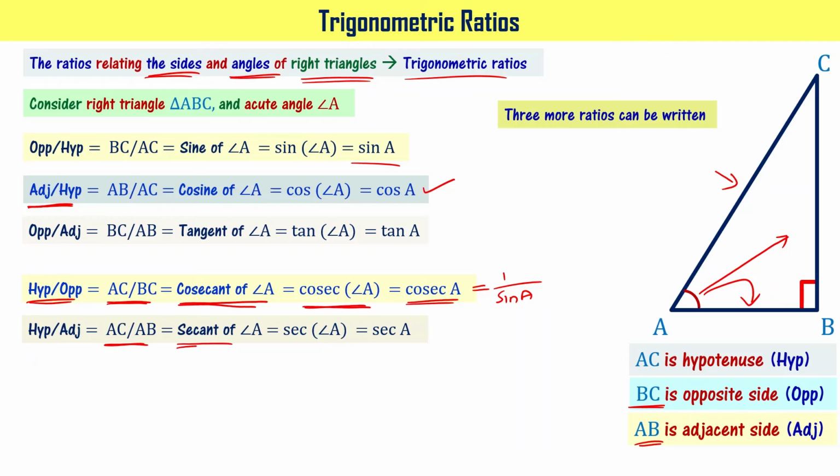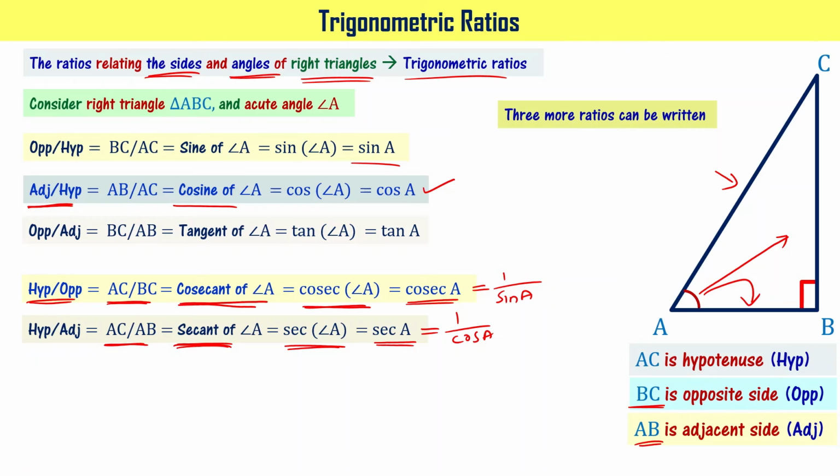That function is called the secant function or secant of angle A, that can be written as sec of angle A or sec A. This is another trigonometric ratio that is the reciprocal of the cos function, that is cos A. The secant function is the reciprocal of the cosine function. Got it?